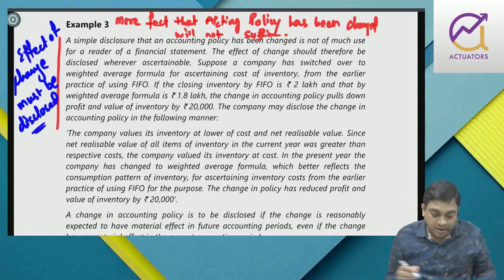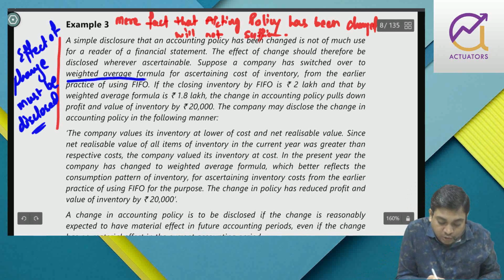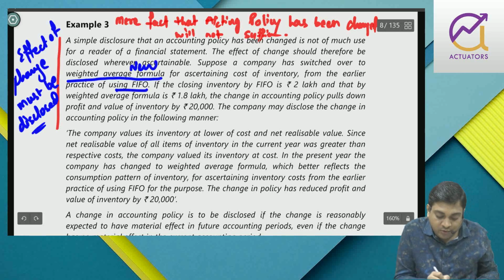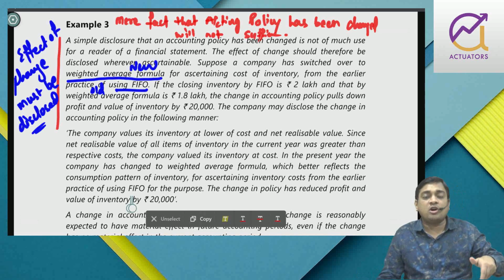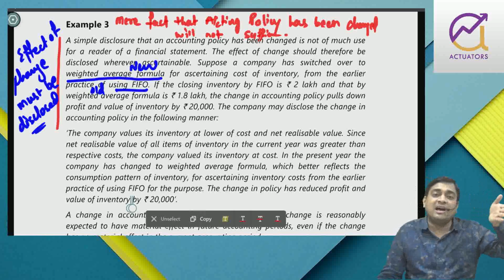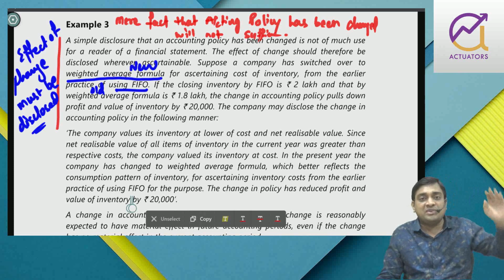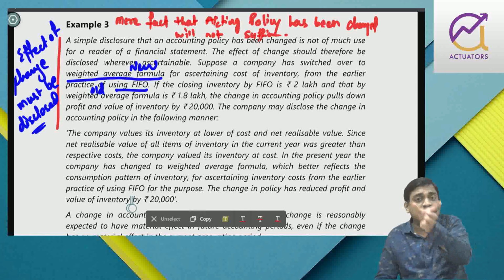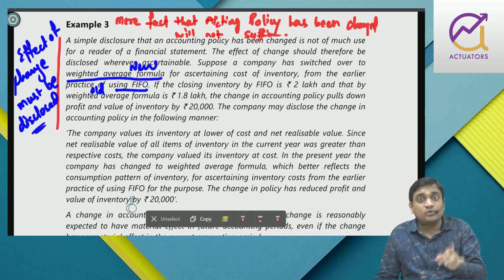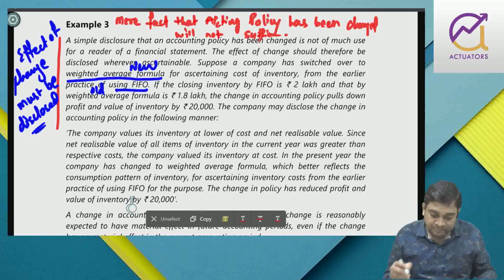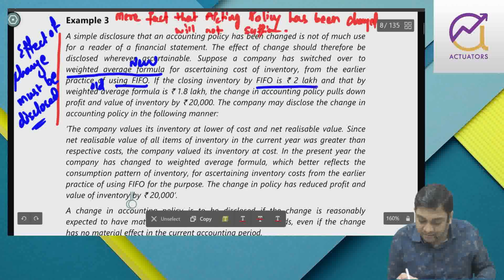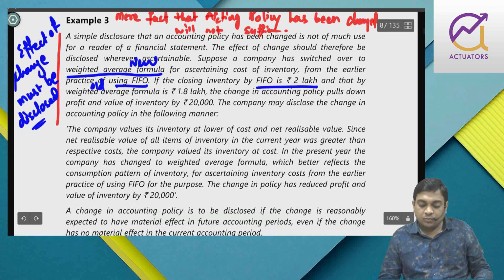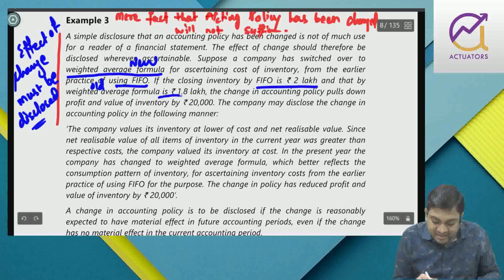Now the company has switched over to weighted average. So this is new, and it was following FIFO, that was old. So simply saying that my closing stock in earlier years was valued following FIFO, now I am following weighted average, this statement will not serve the purpose. You have to show the effect. So what is the effect? If I would have been following FIFO, then my closing inventory would have been 2 lakh. But with weighted average it is 1.8 lakh.